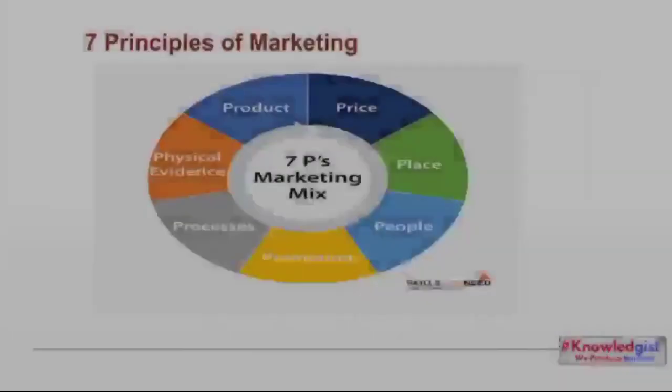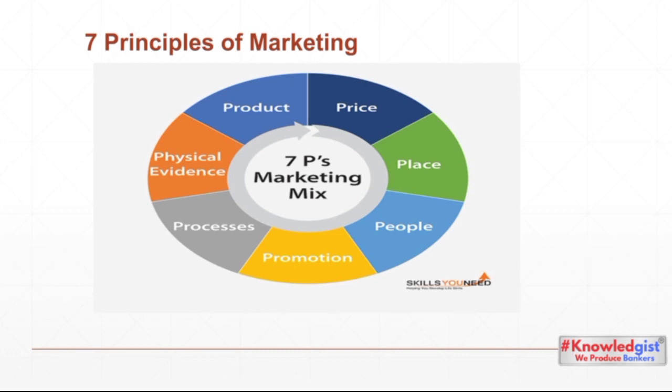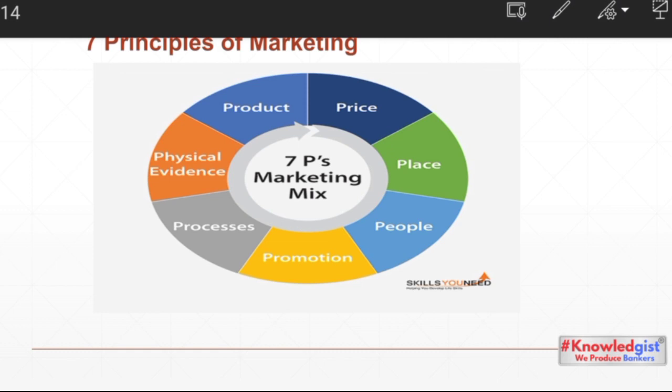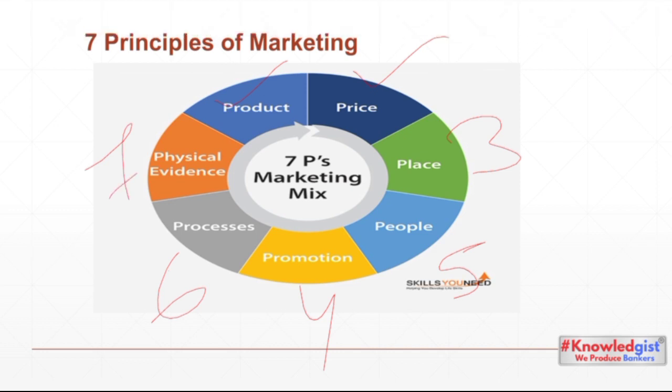Okay. So now moving on to our 7 P's of marketing. The first principle we are talking about is product. Then we have price, at third place we have place. Fourth we have promotion. Fifth we have people. Sixth is process. And seventh we have physical evidence. So let us talk about these 7 P's.